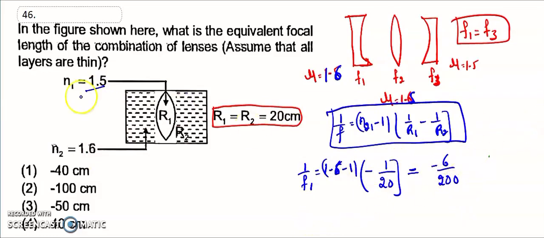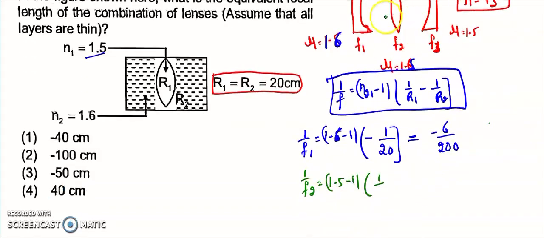Similarly F2. 1 by F2 is equal to (1.5 minus 1) into (1 by R1 minus 1 by R2). This is R1, this is R2. So R1 is 20, minus 1 divided by minus 20.